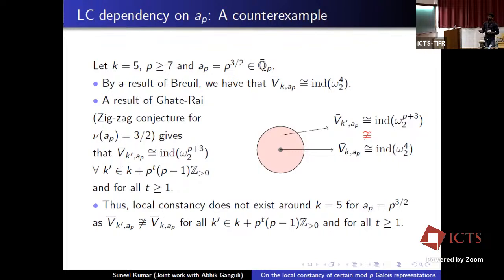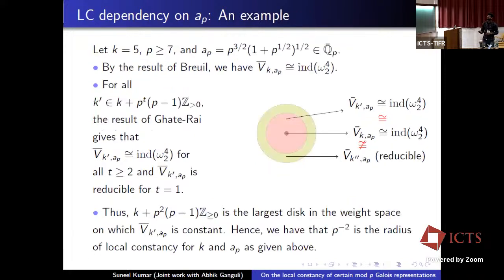And we note that the representation ind ω_2^{p+3} is not isomorphic to ind ω_2^4, as they do not agree on the inertia group. And hence we get that local constancy does not exist for k equals 5 and a_p equals p^{3/2}.